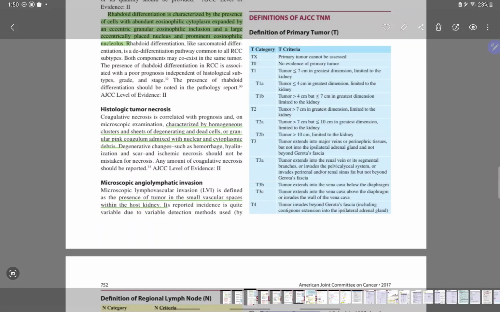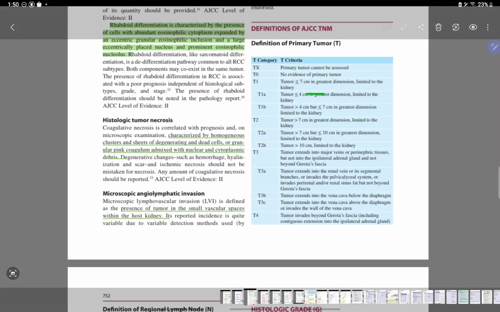So it's a final catch with respect to the renal cell cancers. T1A is less than or equal to 4 cm limited to the kidney. T1B is 4 to 7 cm limited to the kidney. T2A is more than 7 cm, less than or equal to 10 cm in the greatest dimension. T2B is more than 10 cm limited to the kidney. T3A extends into the renal vein or its segmental branches, pelvicalyceal system, but not beyond Gerota's fascia. T3B is IVC below the diaphragm. T3C is IVC above the diaphragm. T4 invades beyond Gerota's fascia, including contiguous extension into the ipsilateral adrenal gland.